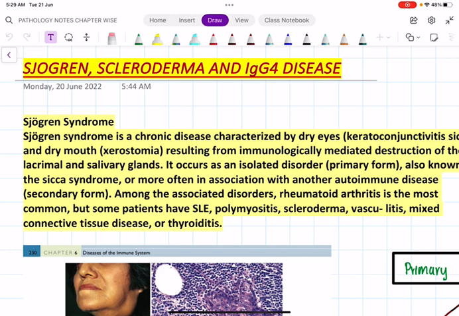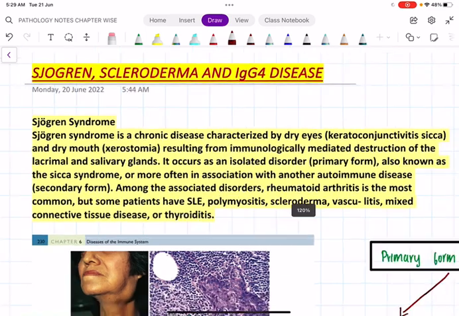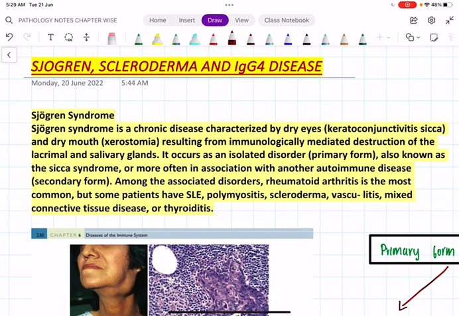So first, coming to what is Sjogren syndrome. See, Sjogren syndrome is again an autoimmune disorder. This is characterized by two important clinical findings. One is dry eyes, which we call keratoconjunctivitis sicca. And another one is dry mouth, also called xerostomia.